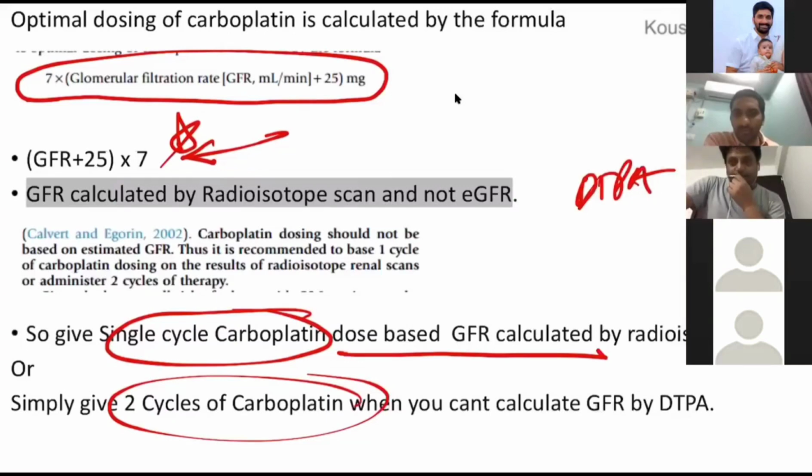Then CT guided biopsy, any role of CT guided biopsy or chemotherapy after a persistent residual mass after radiotherapy? Persistent mass after the radiation, any role of CT guided biopsy? I think no. Sir, one question in board review. Yes, in board review.